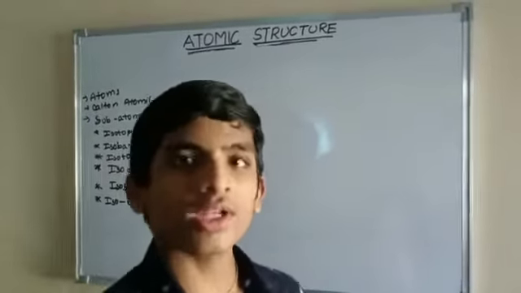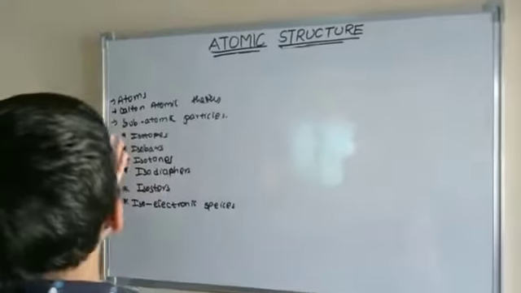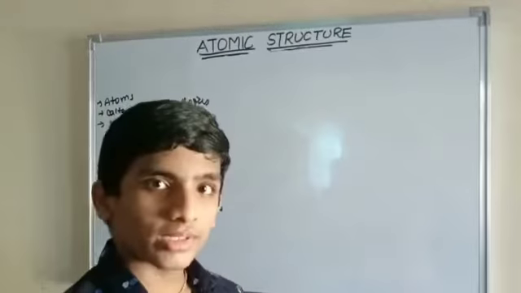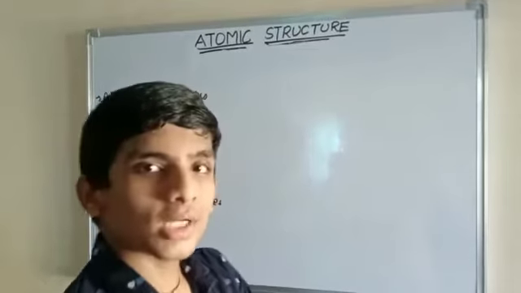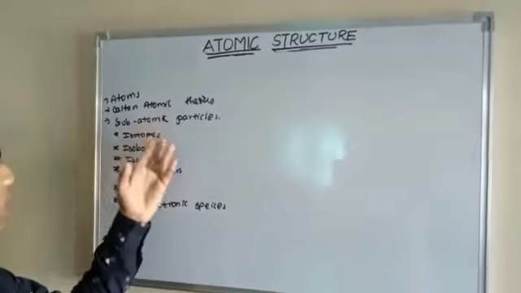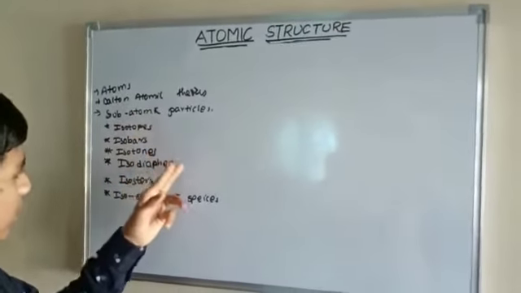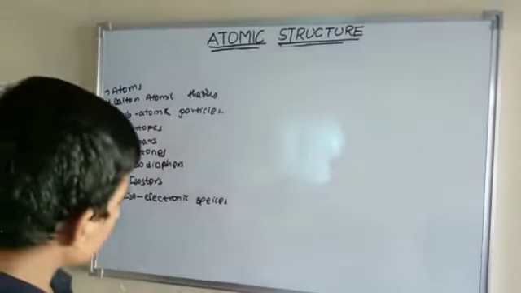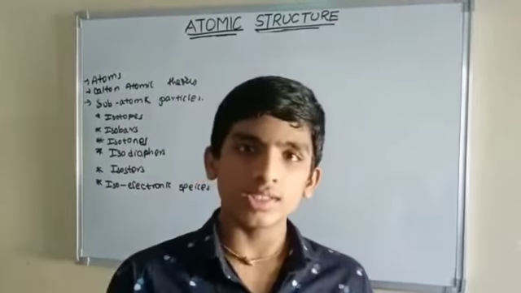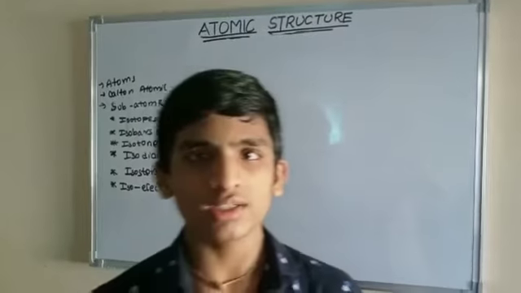Today we have discussed atomic structure. First atoms, next Dalton's atomic theory, and finally subatomic particles. In that we discussed isotopes, isobars, isotones, isodiaphers, isostars and isoelectronic species. We have discussed all of this and got clarity on it very neatly.